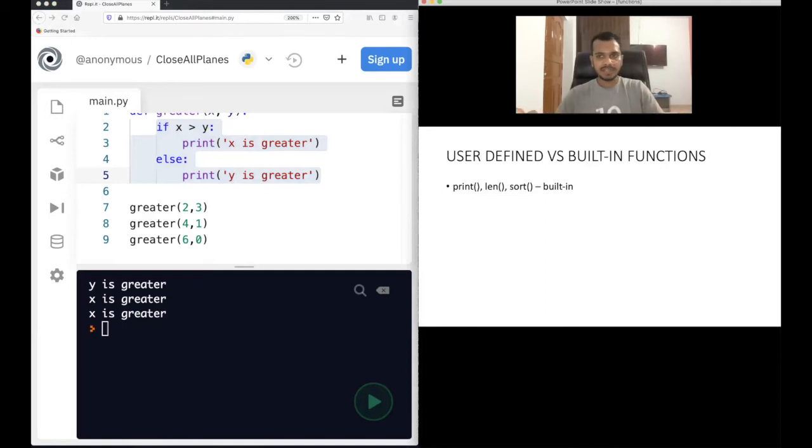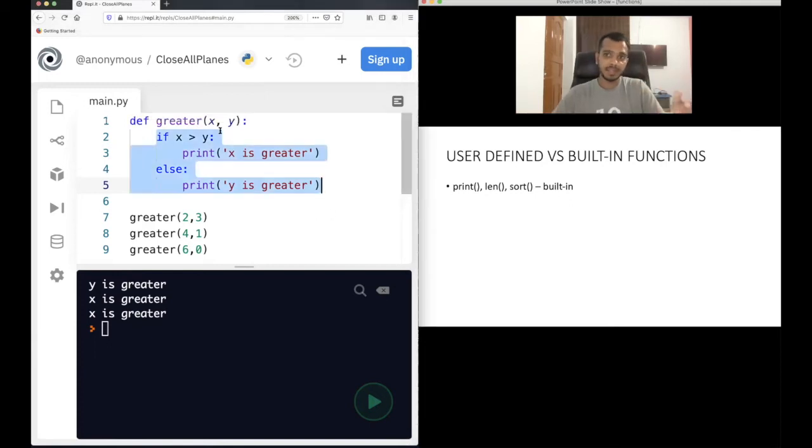Now we have two types of functions: user-defined functions and built-in functions. This is the example of user-defined functions, because I, as the user, have defined this function in my program. That's why it's user-defined. But there are some built-in functions which are already there in Python. The programmers who created Python have already written the code for those functions. Examples would be print, len, and sort. We have been using these functions, right? These are all built-in functions, which are already there in Python.